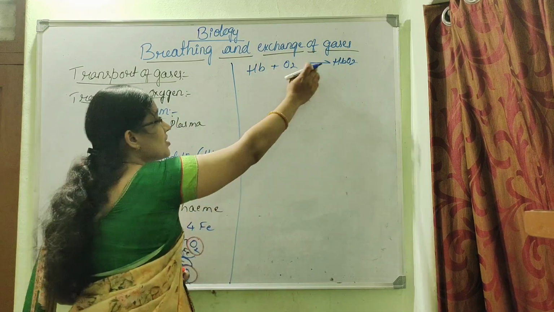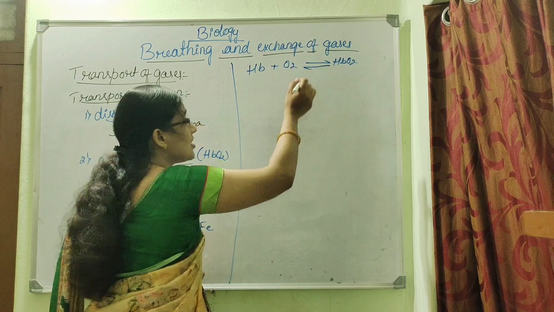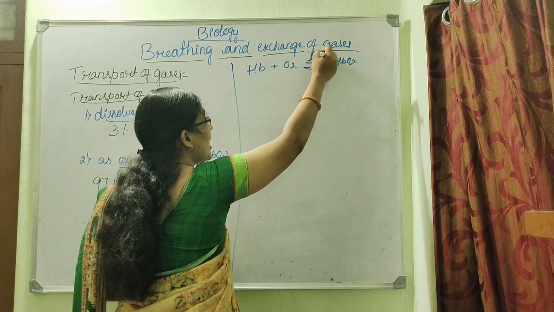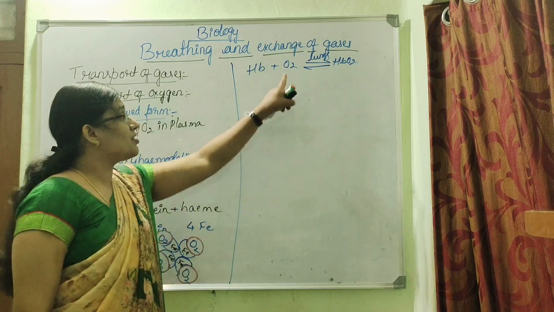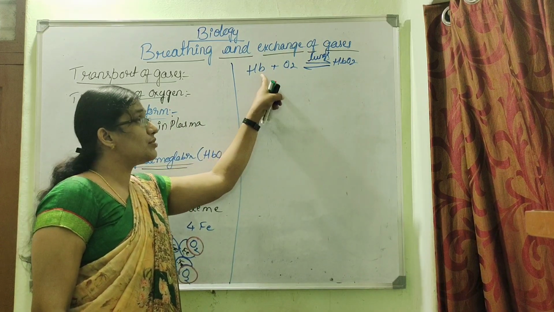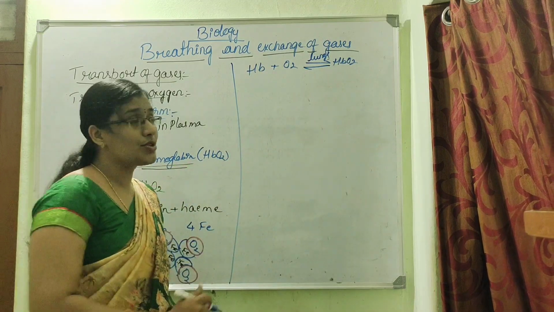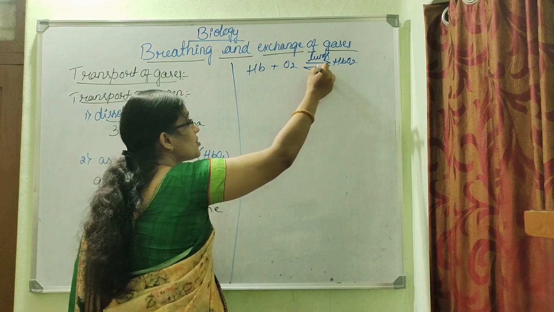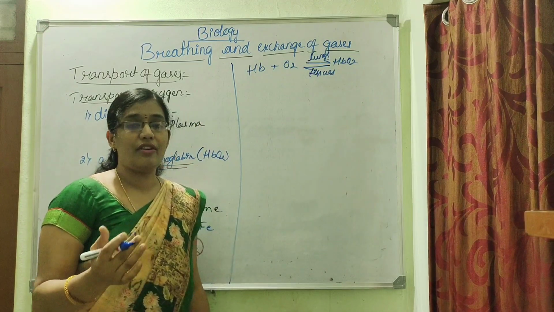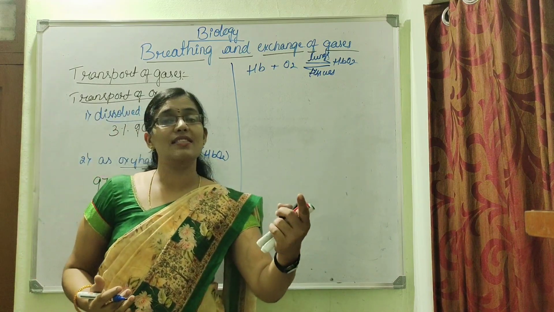And this reaction is a reversible one. Inside the lungs, due to higher partial pressure, oxygen develops affinity towards the hemoglobin and binds to it to form oxyhemoglobin. Otherwise, in the tissues, what happens? Inside the tissues, the partial pressure of oxygen is less, but the partial pressure of carbon dioxide will be more.